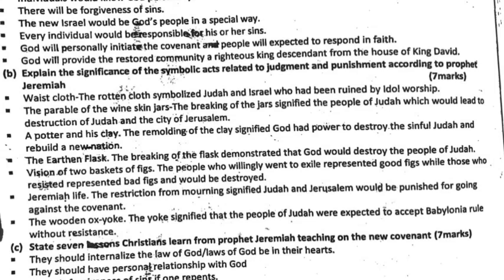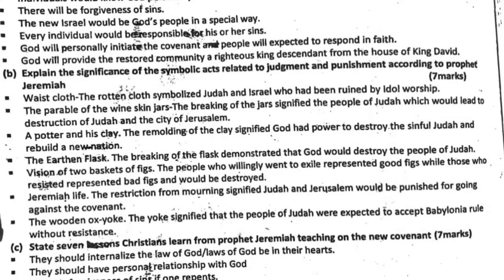Every individual would be responsible for his or her sins. God will personally initiate the covenant and people will be expected to respond in faith. God will provide the restored community, a righteous king, descendants from the house of King David. Explain the significance of the symbolic acts related to judgment and punishment according to Prophet Jeremiah.